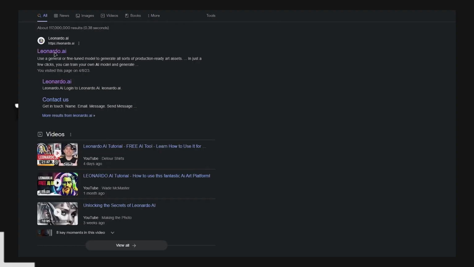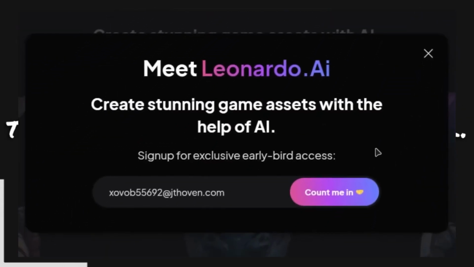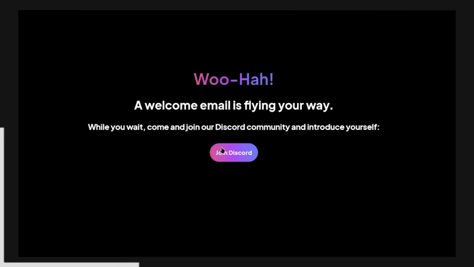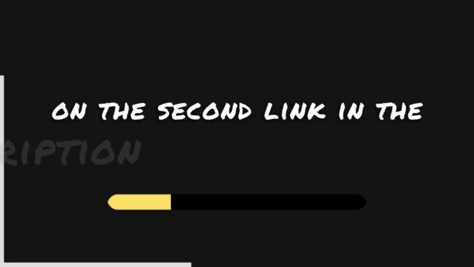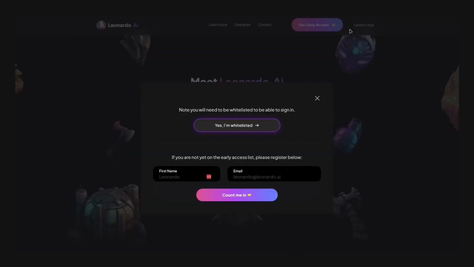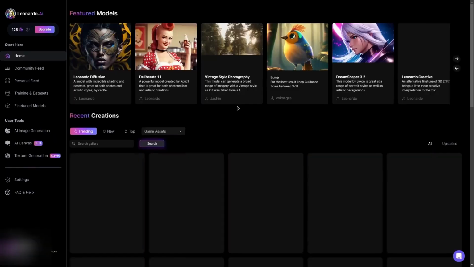To get early access to Leonardo, go to their website, click Get Early Access on the top right, and enter your email. Then, you will be directed to a thank you page and asked to join their Discord server. You can skip this step and fill in the form on the second link in the description to get whitelisted. Alternatively, you can use the app without being whitelisted by clicking Launch App on the main site and selecting Yes, I'm whitelisted. On the dashboard, you can view past creations and their settings and versions.